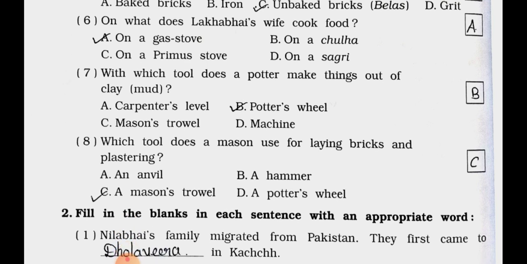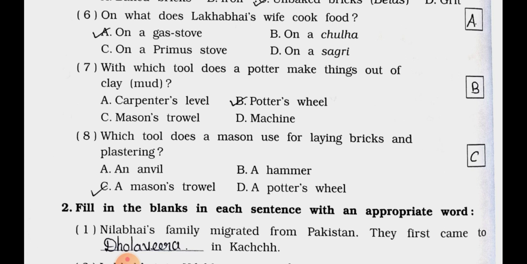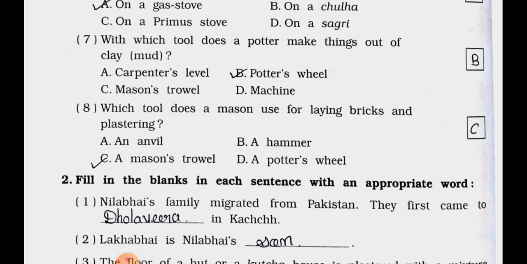On a gas stove. Number 7. With which tool does a potter make things out of clay, means mud? Option A. Carpenter's level, B. Potter's wheel, C. Mason's trowel, and D. Machine. Answer is option B, potter's wheel. Number 8. Which tool does a mason use for laying bricks and plastering? A. An anvil, B. A hammer, C. A mason's trowel, D. A potter's wheel. Answer is option C, a mason's trowel.